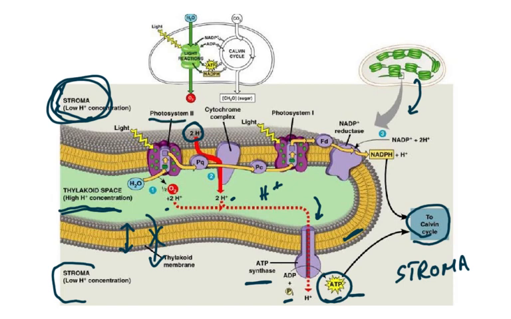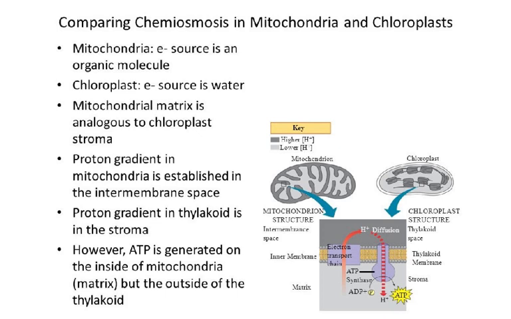Here you can see photosystem 2, here you can see photosystem 1, here you can see the NADP reductase. You have to be very clear about this. What am I talking about? I'm talking about the thylakoids in the chloroplast. So this is the thylakoid membrane, and this is the thylakoid space. Now this is a very, very nice comparison between the chemiosmosis in mitochondria and chloroplast. And you can see the key, higher hydrogen, lower hydrogen. But the important thing for you to see is this is the matrix here, this is the stroma here.